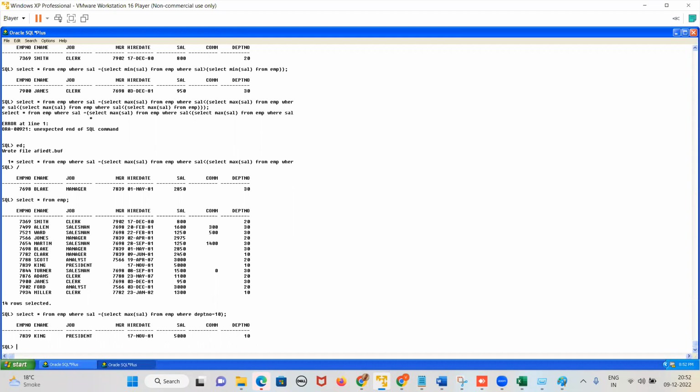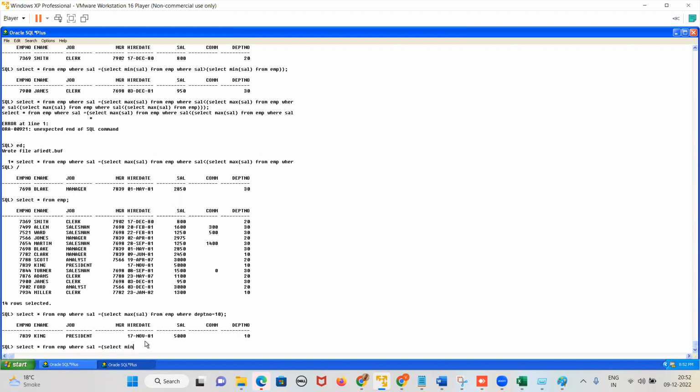Done, guys. Details of employee. This is a simple query. Dimple has written absolutely correct. Details of employee: select star from EMP. Now, where salary equals what Rakesh said, the correct query. Where salary equals the minimum salary of department number 20.